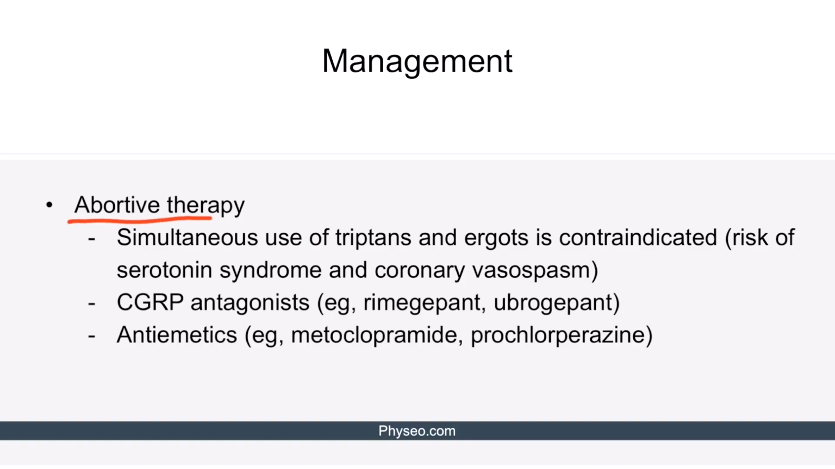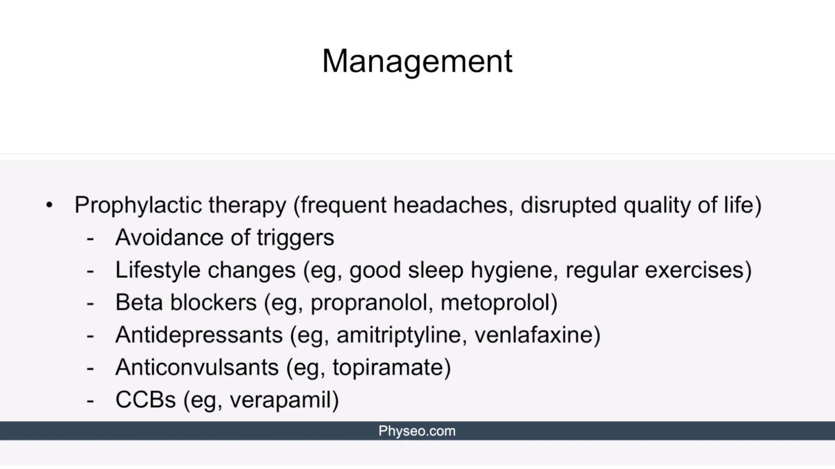In abortive therapy, one important point to remember is that simultaneous use of triptans and ergots is contraindicated. This is because the risk of serotonin syndrome and coronary vasospasm is significantly increased. Other choices of abortive management include calcitonin gene-related peptide antagonists such as rimegepant or ubrogepant, as well as antiemetics like promethazine and dihydroergotamine.